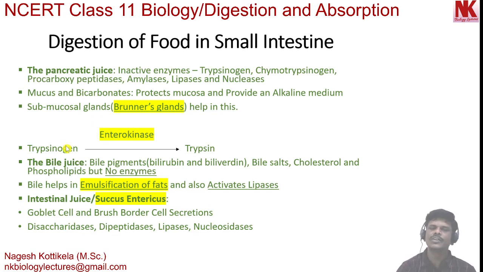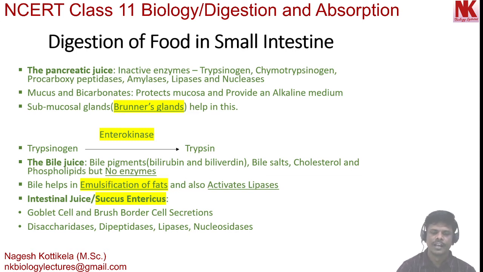Now moving to the next, the bile juice. Bile juice components are bile pigments like bilirubin, biliverdin, then bile salts, cholesterol and phospholipids. But there are no enzymes. Very important. Bile juice does not contain enzymes.